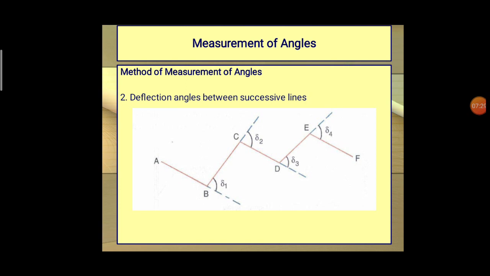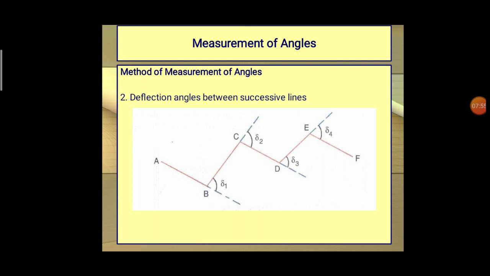The other one is the deflection angles between successive lines. Using the same plot, we measure the angle in the opposite way. The extension of line AB with the line BC gives the deflection angle delta 1.